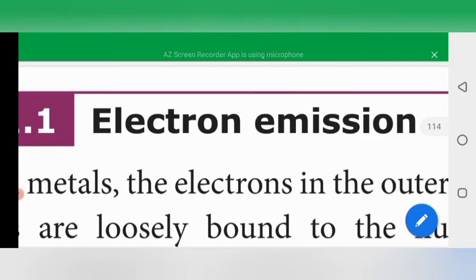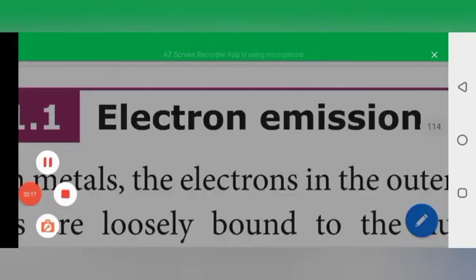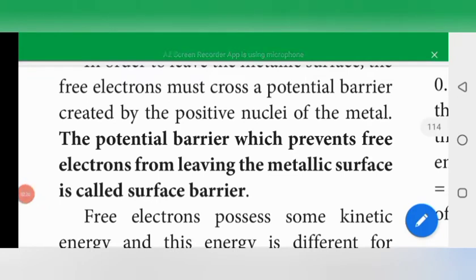Before that, the potential barrier which prevents the free electrons from leaving the metallic surface is called the surface barrier. The metal cannot allow the electrons to come out. This barrier is present at the surface of the metal and prevents the free electrons from leaving the metallic surface.